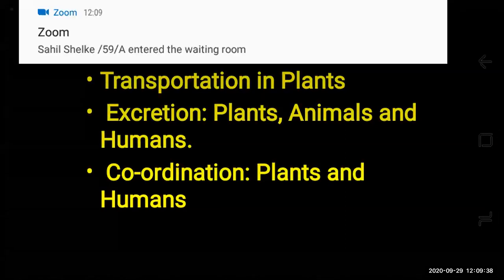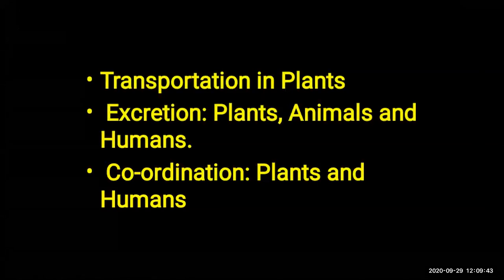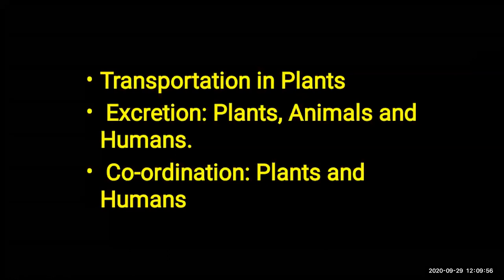So in short, how you can define transportation? A substance that is synthesized or absorbed in one part of the body is taken to other part with the help of transportation process. Okay. So by the process of transportation, what happens? A substance is either synthesized. Synthesized means what? Prepared. Okay. Or absorbed in one part of the body and it reaches another.